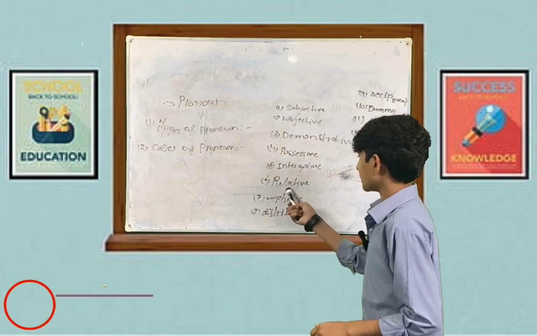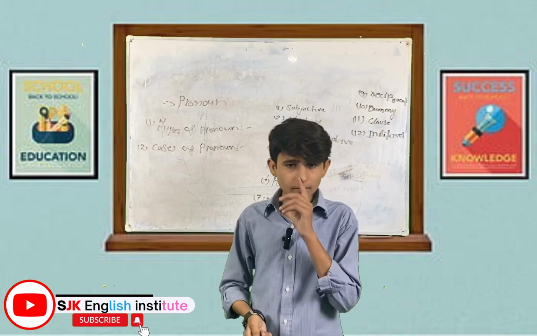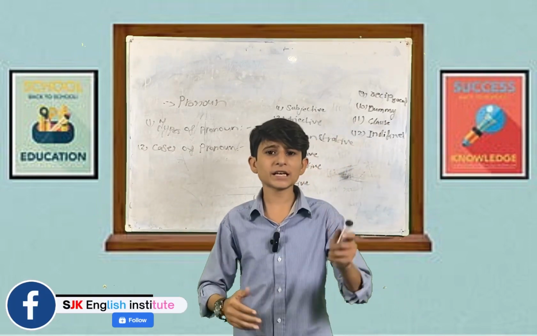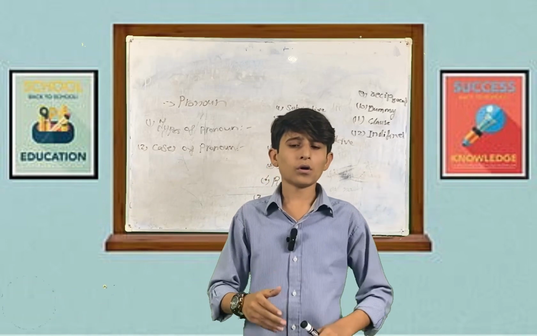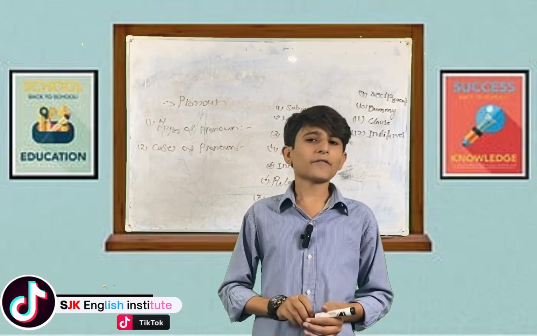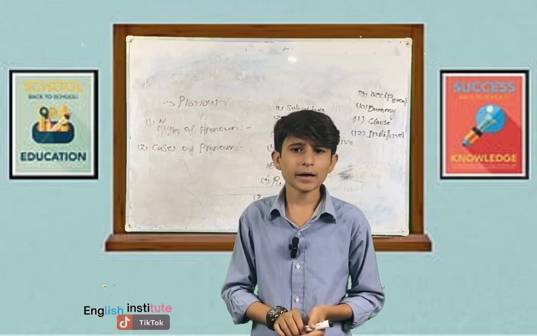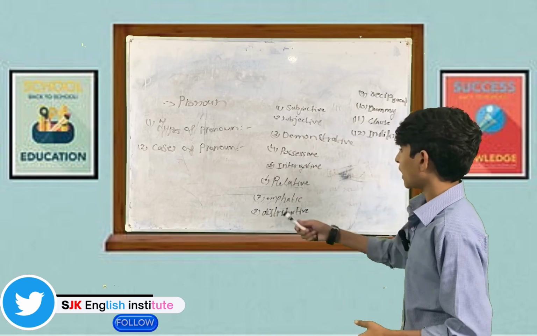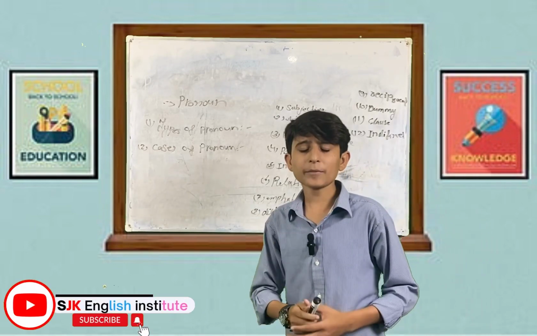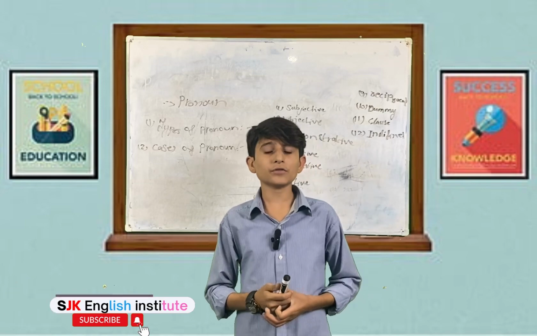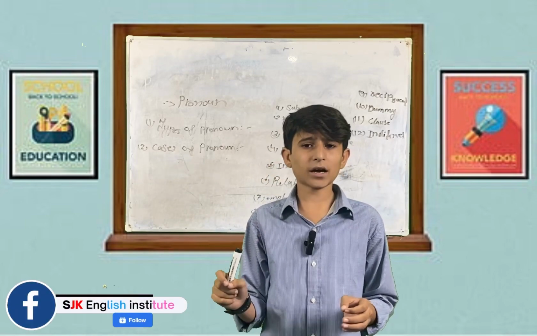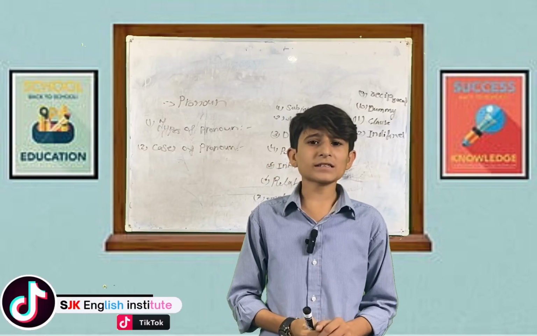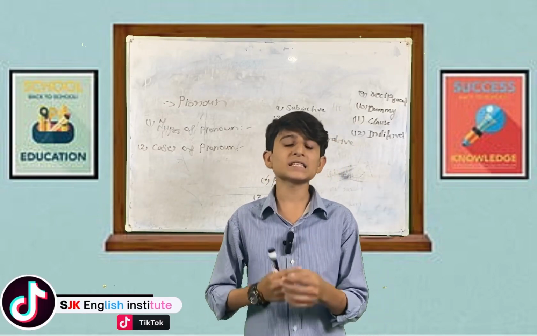After this, relative. Relative are those pronouns which join clauses and make an adjective clause. They are who, why, etc. Like for example, I bought a camera that was not working. After this, we have emphatic pronoun. Emphatic pronouns are those pronouns which show stress. They are myself, ourself, herself, himself, etc. Like for example, I myself cut.